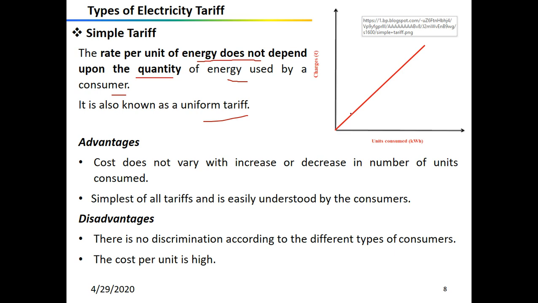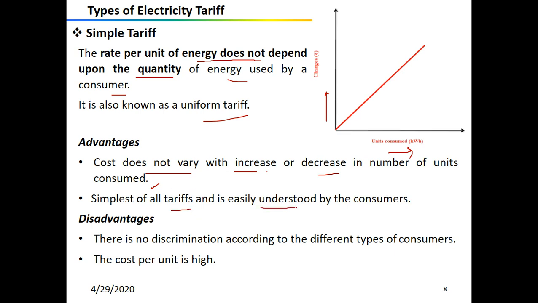We can represent it graphically like this. Here we take charge on this side and units consumed on the other, and you will see that the slope of this line is constant. The advantage of this simple tariff is that the cost per unit does not vary with the increase or decrease in the number of consumed units. The consumption of electric energy at the consumer terminal is recorded by means of an electric energy meter. This is the simplest of all tariffs and is easily understood by the consumer.